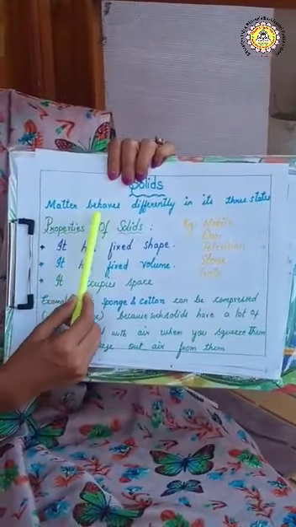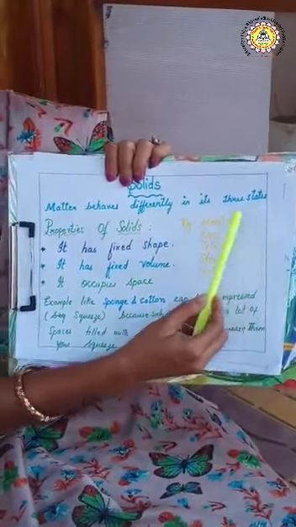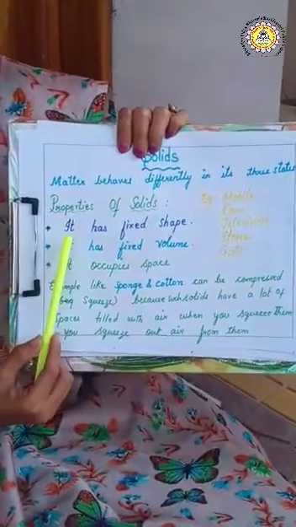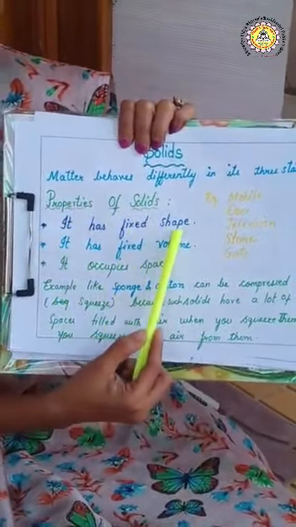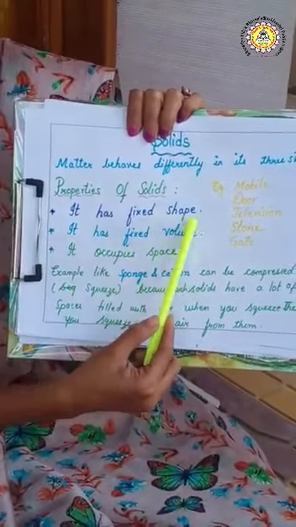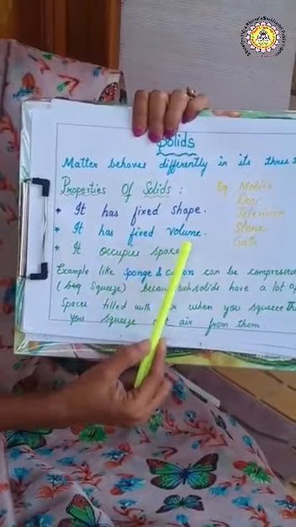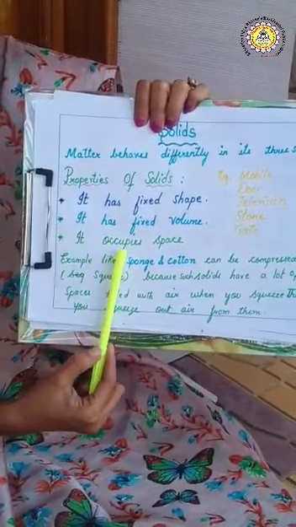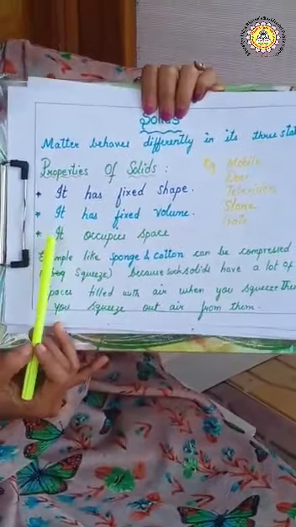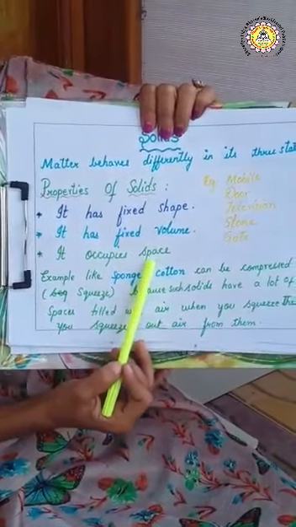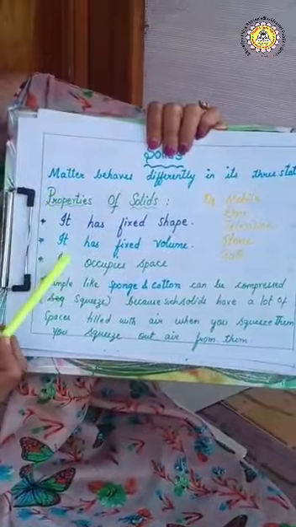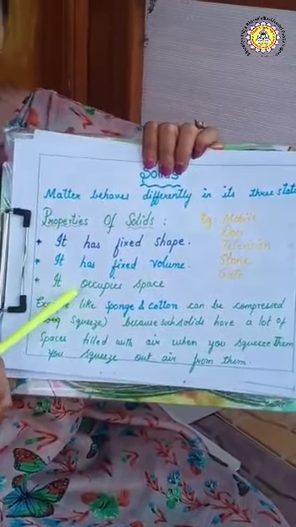See here, children. Matter behaves differently in its three states. Now today we are going to study about the properties of solids. I told you it has a fixed shape. It has a fixed volume. It occupies space, children. These are the three properties of solids.